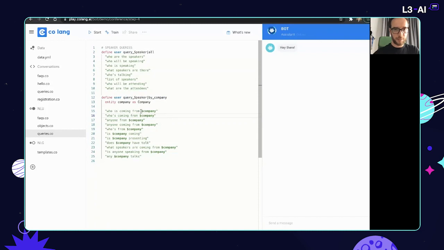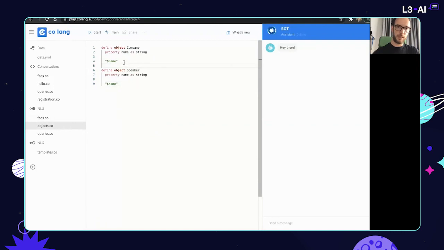And there's something I want to point out here. For example, in the intent for querying speakers by company, we're using the company, which is defined as an entity. That would use the various ways we want to talk about a company, in this case, just by name. So that would be replaced by company names when we do the training.